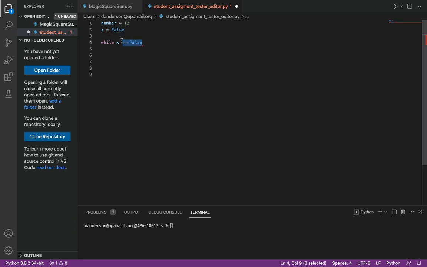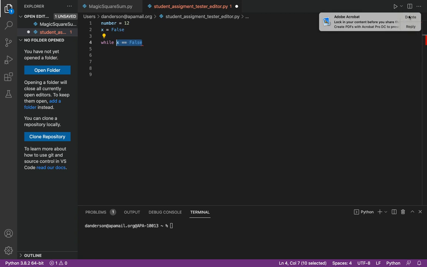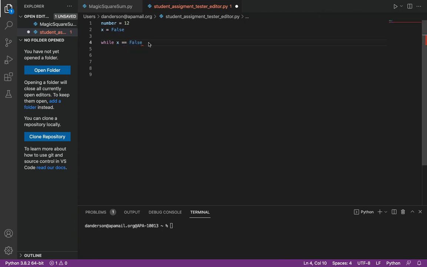Okay, this right here, this is different, okay? So this right here is how you create a variable. This is more like the equals sign in math, okay? So we just barely said while x is still false, we're going to run this bit of code. So if x wasn't false, it wouldn't run this bit of code. Okay, so I'm going to ask the user to guess a number.